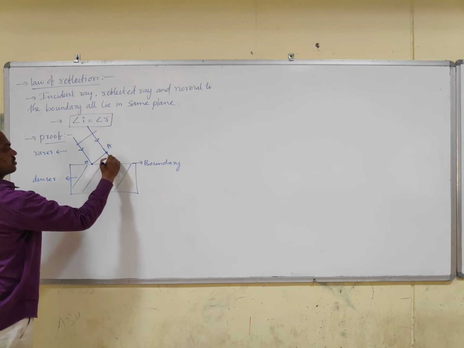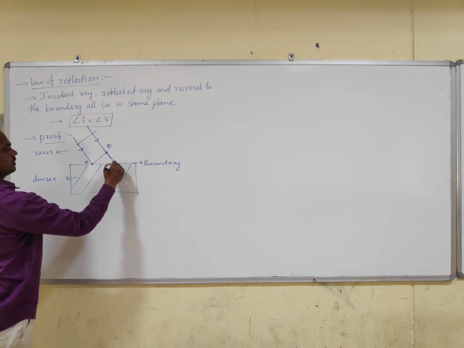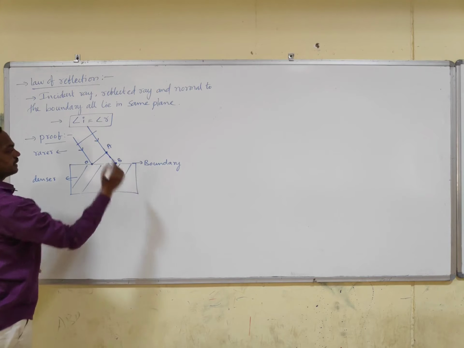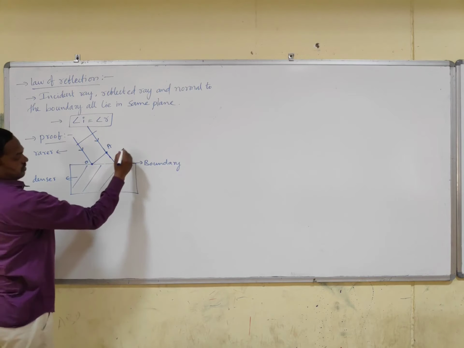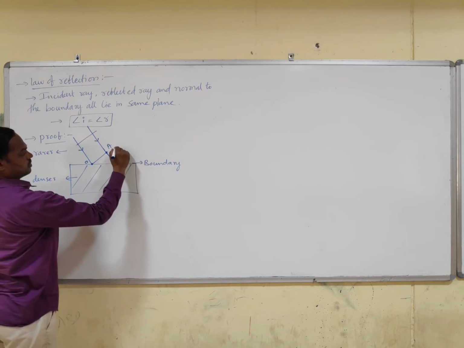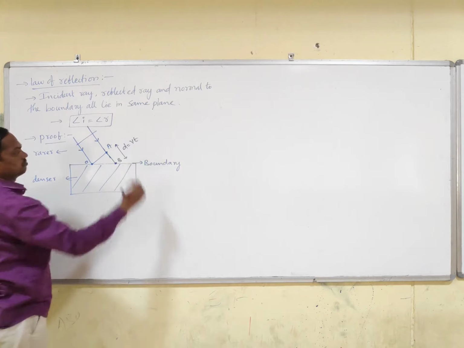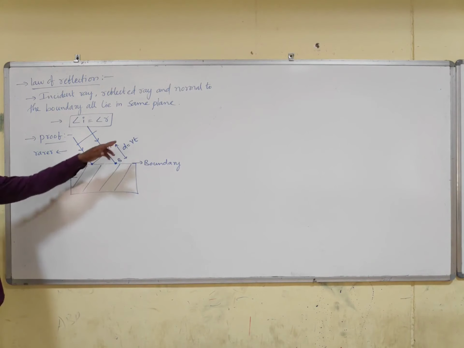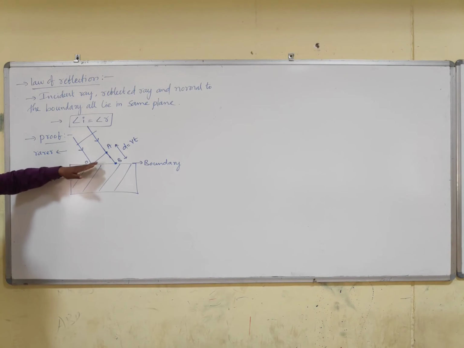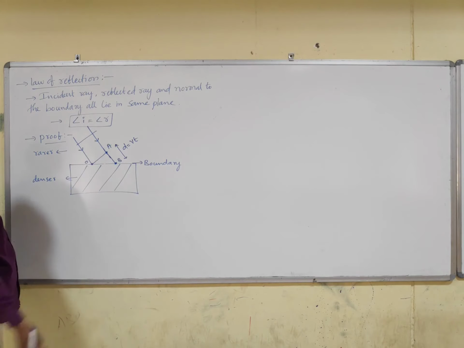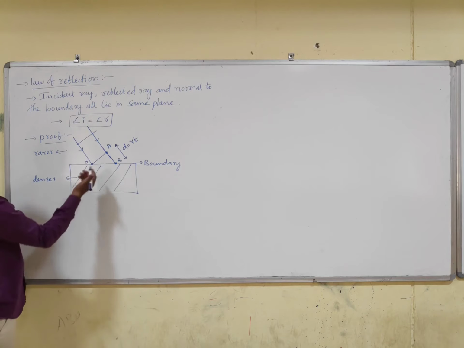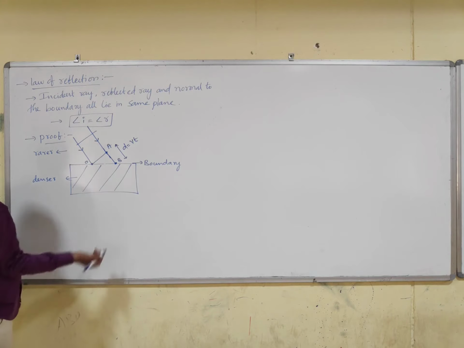As it moves down to another point B until it touches the boundary, it travels a distance d equal to speed into time. Within the same time, it will travel the same distance after reflection, because it is in the same medium and the speed will be the same.